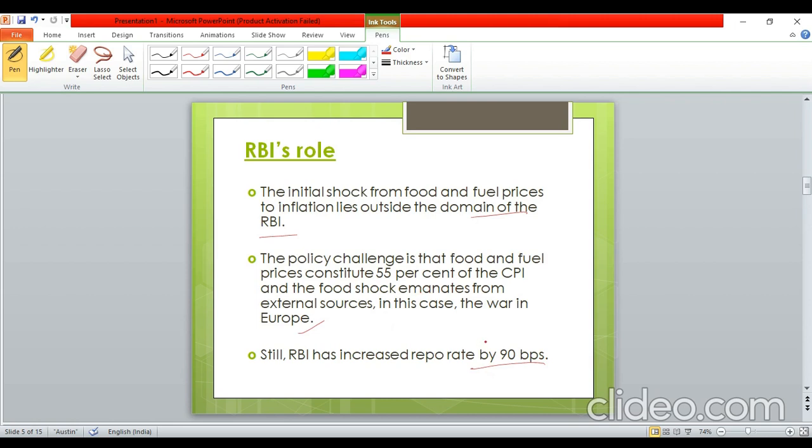So अब ये रेपो रेट बढ़ाने से फिर क्या होगा? ऑलरेडी जो एक नेसेंट इकोनॉमिक रिकवरी है जो कि we were witnessing, and because of this war, that economic recovery got a bit derailed. So अभी वो तो रेपो रेट बढ़ाएंगे तो उससे तो और लॉस हो जाएगा. But then why has RBI increased this repo rate?